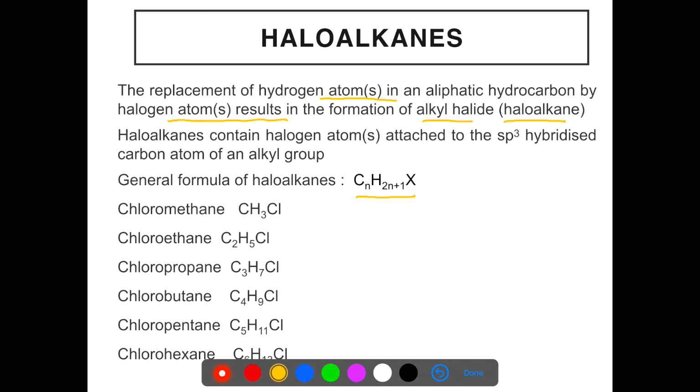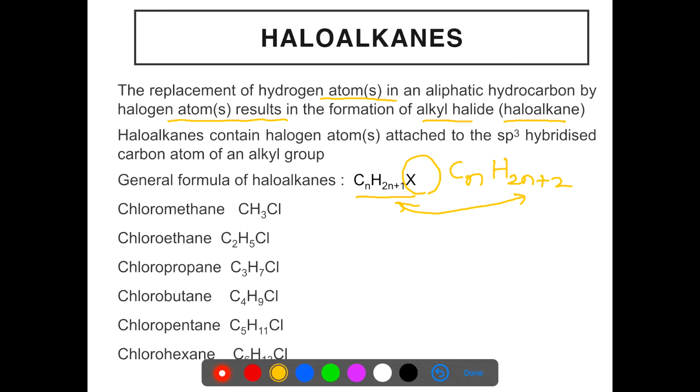We compare this formula with the general formula of alkane, CnH2n+2. When we compare these two formulas, we find that in haloalkane one hydrogen atom is less because this hydrogen atom is substituted by halogen.